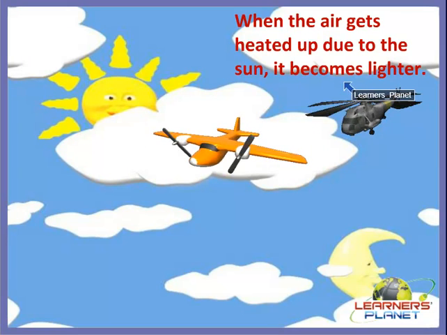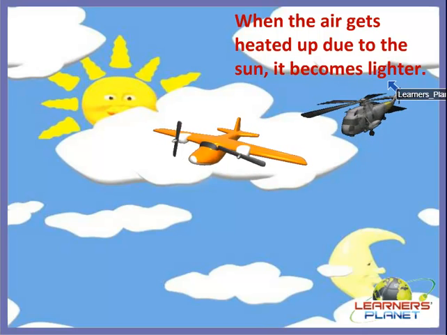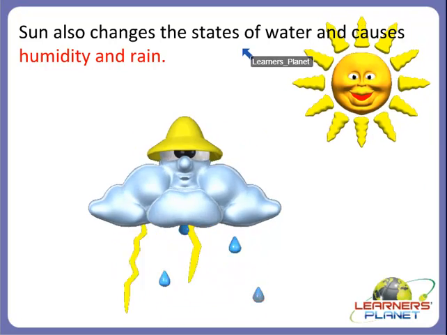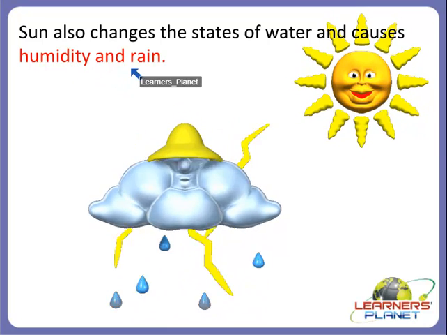Yes, it becomes lighter and lighter. And because of this, sun also changes the states of water and causes humidity and rain.